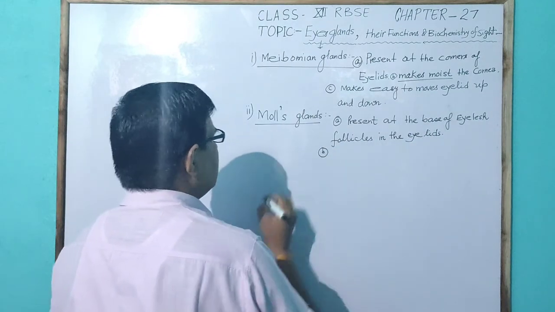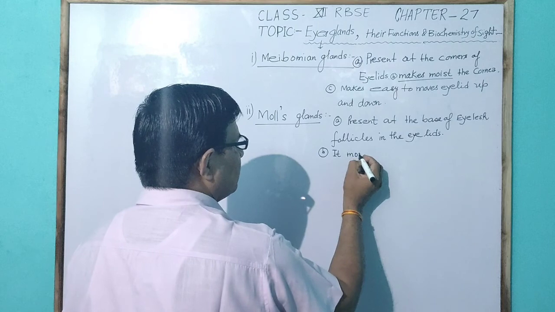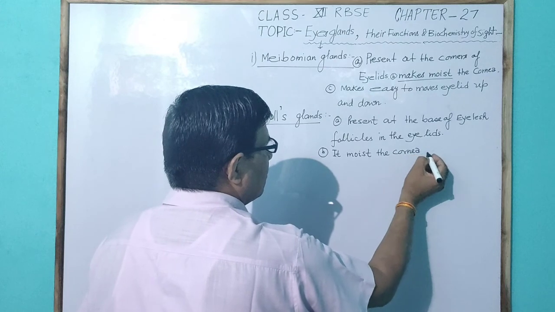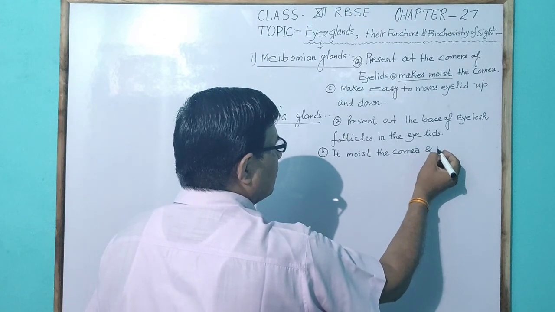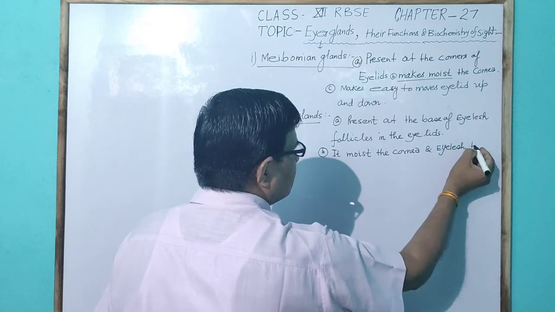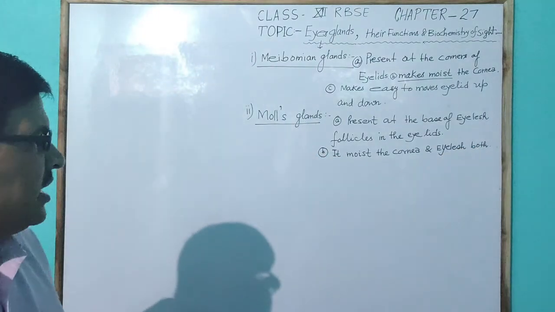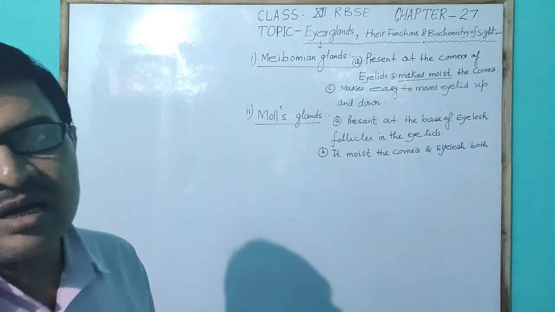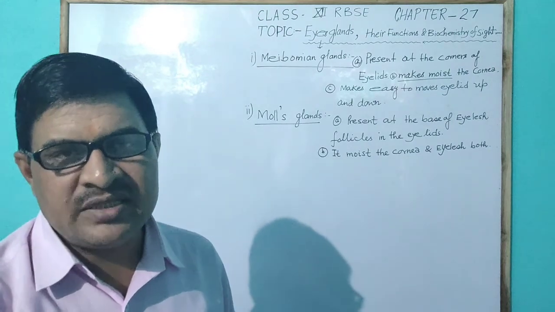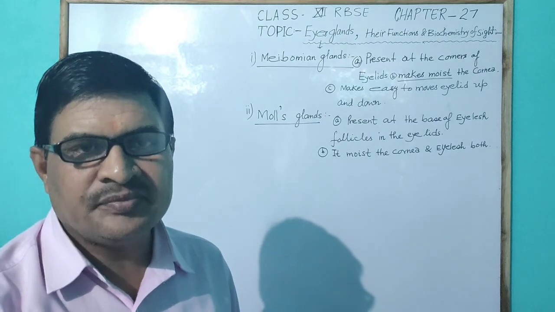Another important function of the Moll's gland is that it moistens the cornea and the eyelash both. The Moll's gland is present at the base of the eyelash in the eyelid, and it keeps the cornea and eyelash moist.